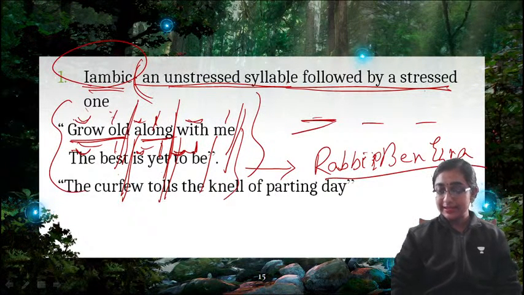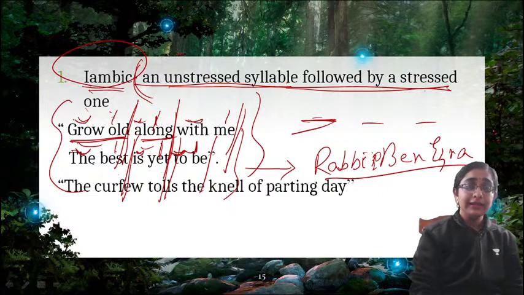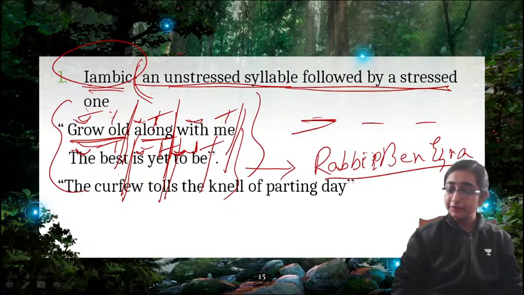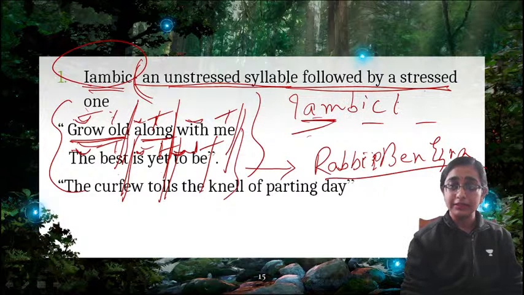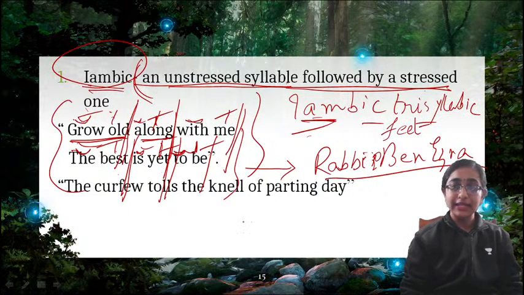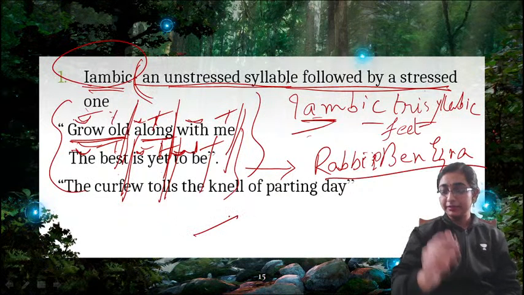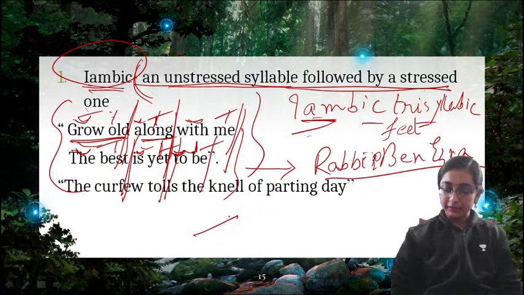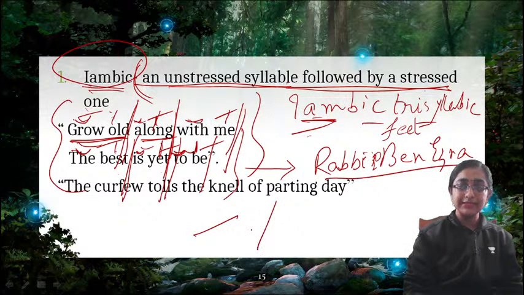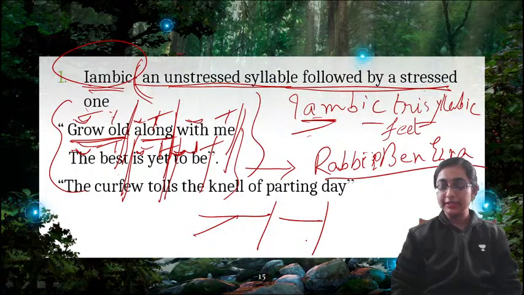And how many feet are there? This is trisyllabic, right? Three feet. So you can say that it is iambic trisyllabic feet. Okay. So this slash actually means the division of one foot from another. When we use this slash, that means this foot has ended here and this is another foot. So that is the rule.